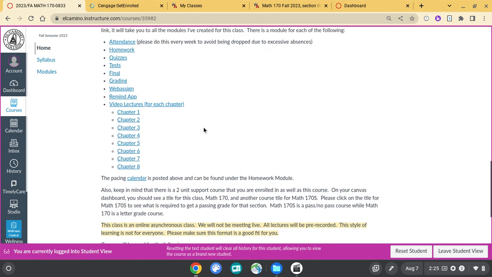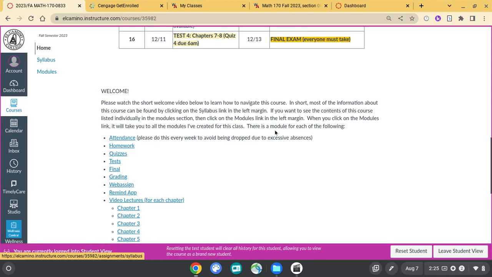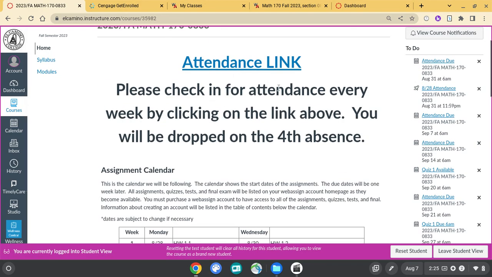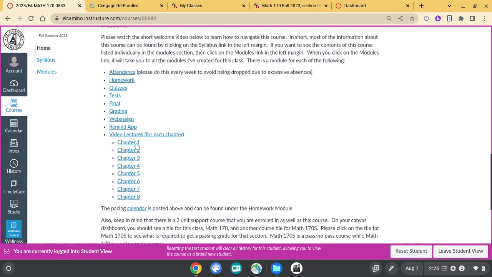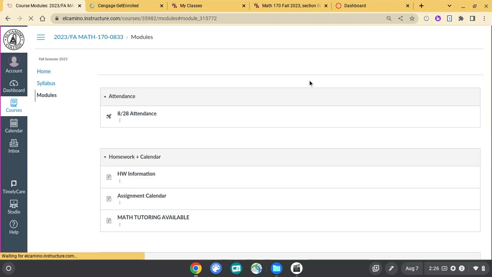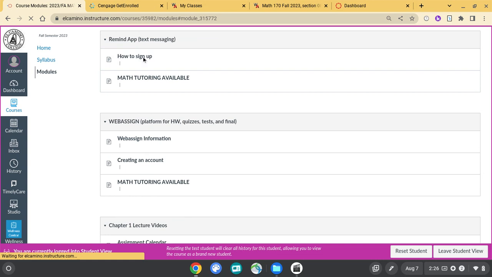So again, we're on the home page. The attendance link is up here at the very top, and there's the calendar, and here are all the different modules. So if you want to be able to text your instructor, you can go over here and click on Remind app, or go to modules and scroll down till you find the Remind app module. Here's the Remind app, how to sign up.